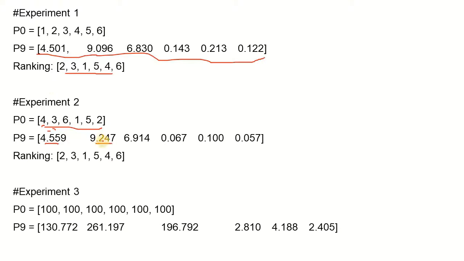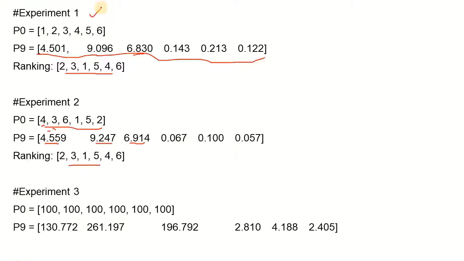Node 2 has got a score of 9.24, and over here the values are again very much similar, and over here we have got the score of 6.9, which is again quite close to 6.8, and this way the values are quite similar and the ranking is exactly the same as it was suggested in experiment 1.